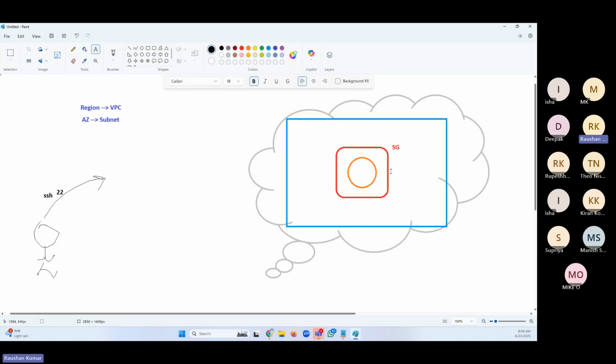So in the security group, we have to allow port 22. Port 22 means SSH. If you don't allow this in the security group, we would not be able to touch this server. We cannot come near the server.